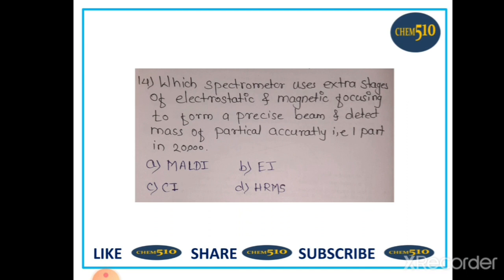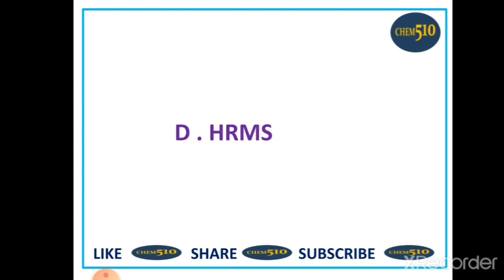A. MALDI, B. EI, C. CI and D. HRMS. So HRMS uses extra stages of electrostatic and magnetic focusing to form a precise beam and detect the mass of a particle accurately. Option D is correct, which is HRMS.